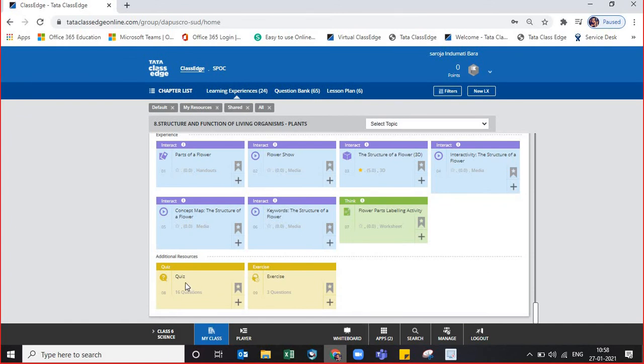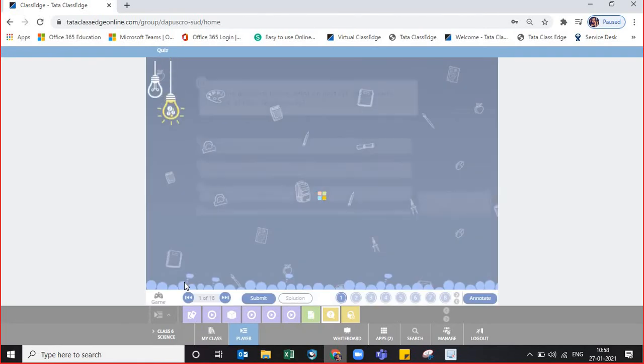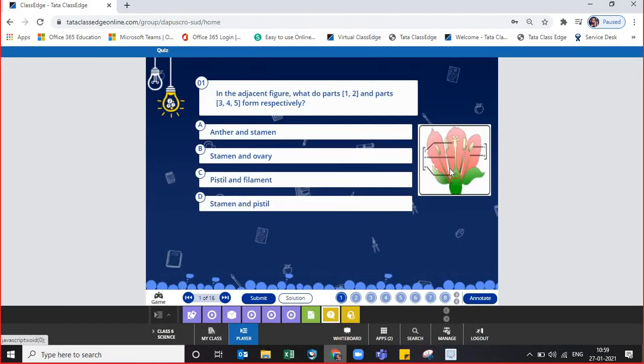See here we have some quiz for you. There are 16 questions in the quiz regarding the lesson. Once again the flower diagram has come. So in this picture you have to identify the parts that are there. Here it is 1 and 2, here it is 3, 4, 5. So you have to identify whether they are anther and stamen, stamen and ovary, pistil and filament, or stamen and pistil. I already said, stamen is the male part, pistil is the female part.